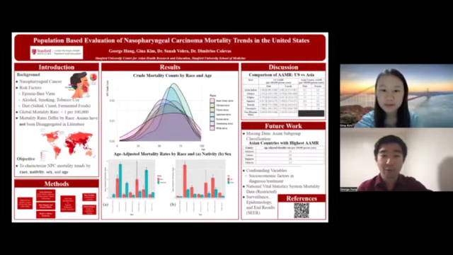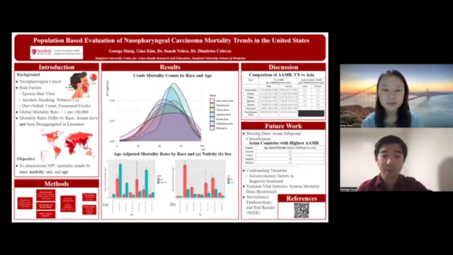To represent our continuous variable of age, our first figure depicts a density plot with age on the x-axis, crude NPC death counts on the y-axis, and race shaded in various colors. The peaks on each curve represent the age at which the most NPC deaths occurred for that race, with the area under the curve representing the mortality burden.